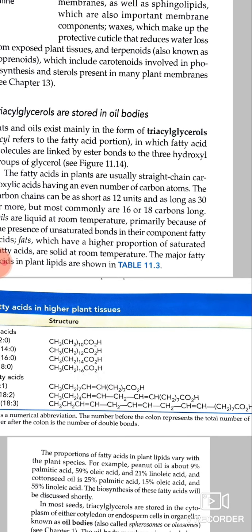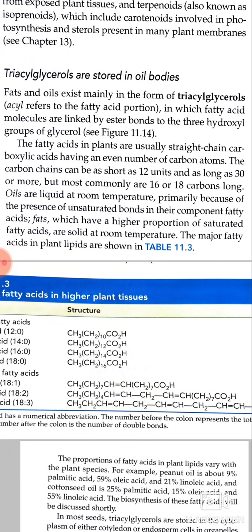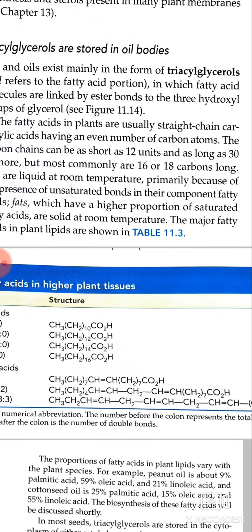The proportions of fatty acids in plant lipids vary with the plant species. For example, peanut oil is about 9% palmitic acid, 59% oleic acid, and 21% linoleic acid, and cottonseed oil is 25% palmitic acid, 15% oleic acid, and 55% linoleic acid.